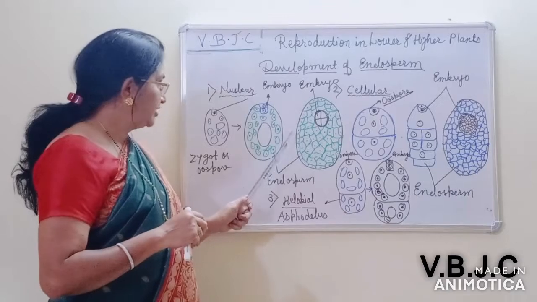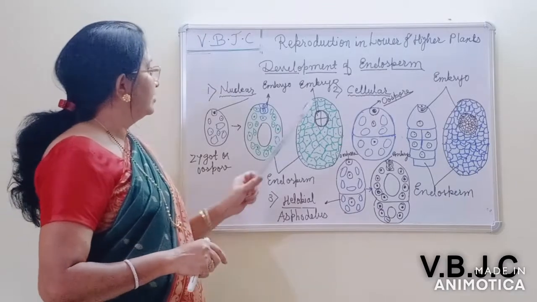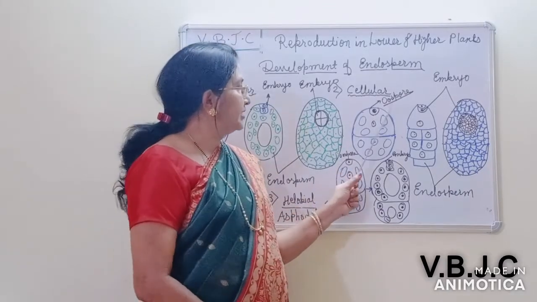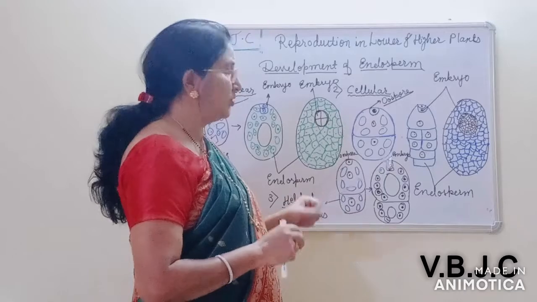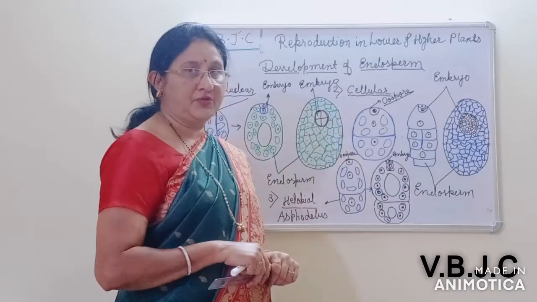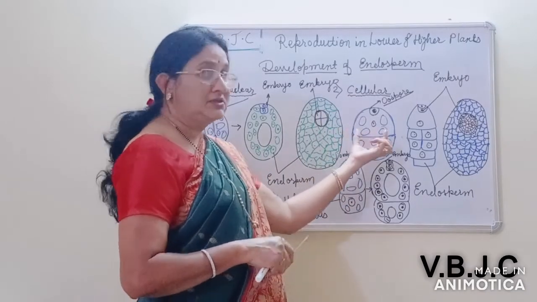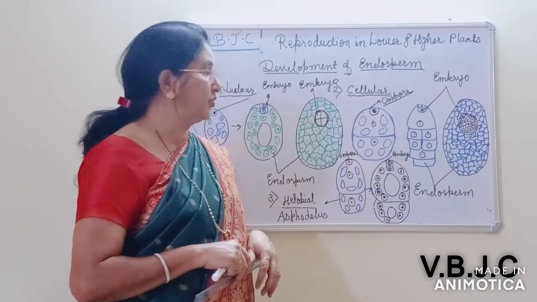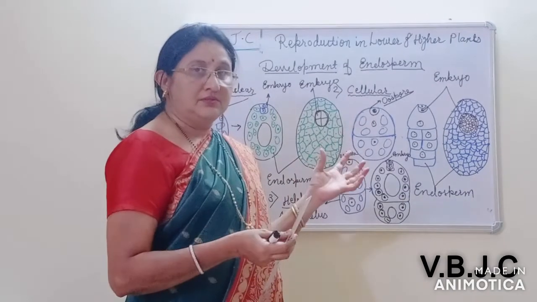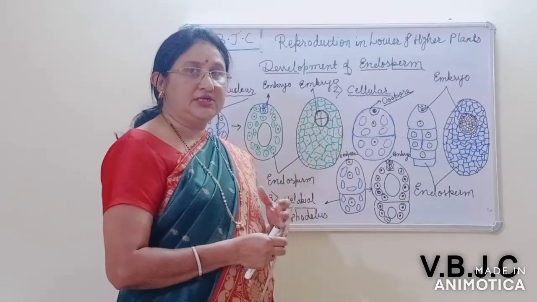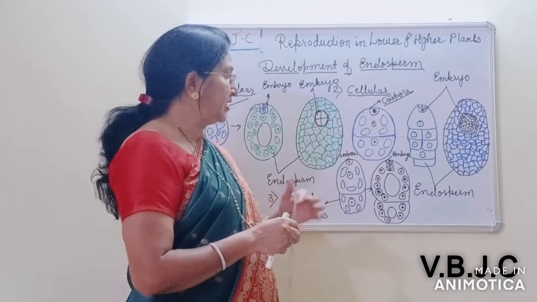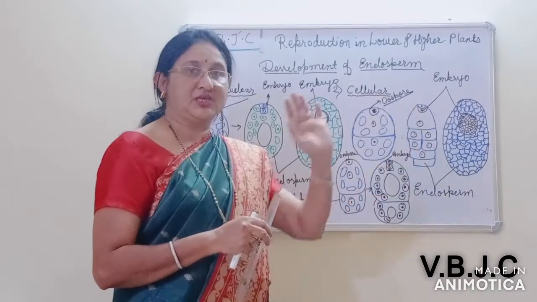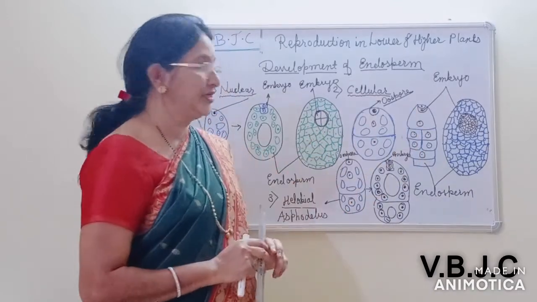So this is about the nuclear type of endosperm development, and second is the cellular type. The cellular type is a very simple formation. Here the primary endospermic nucleus divides repeatedly by mitosis to produce a number of cells. Right from the beginning it becomes cellular. There is no free nuclear division at all.